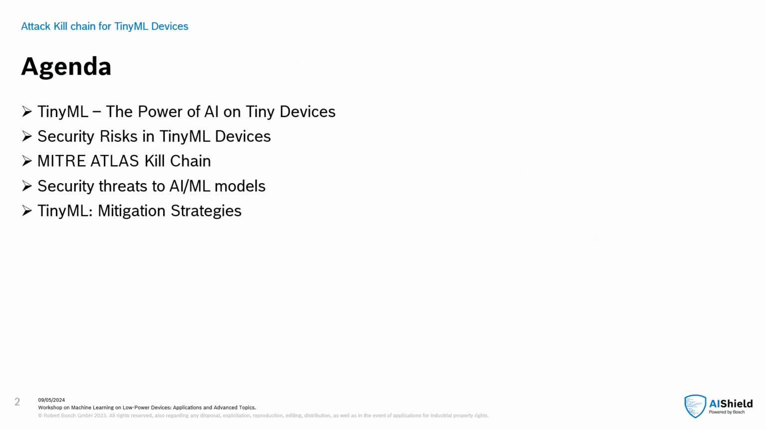Following will be the outline of today's presentation, starting with an introduction of TinyML, where we'll see the growth of AI and AI on tiny devices. Moving forward, we'll have a look into what the security risks in tiny devices are. Following that, we'll explore the Mitre Atlas kill chain on how an attacker can attack the model and steal critical information. Next, we'll explore adversarial attacks and the different kinds of attacks based on the knowledge of the model an adversary has. Finally, we'll conclude with mitigation strategies to secure AI systems deployed on embedded devices across various applications.